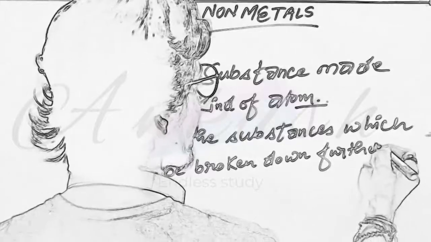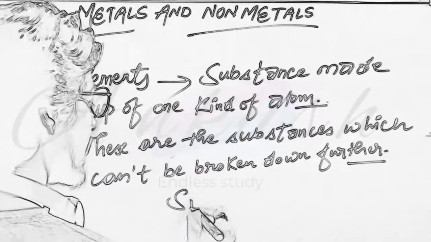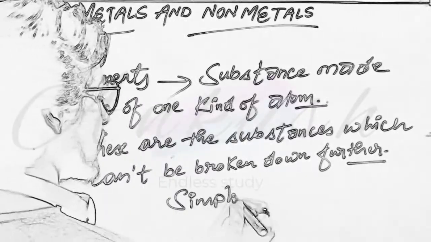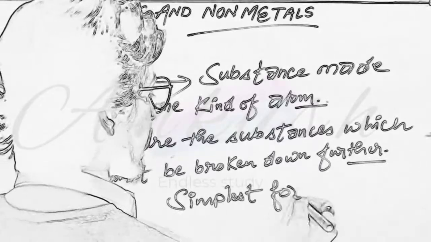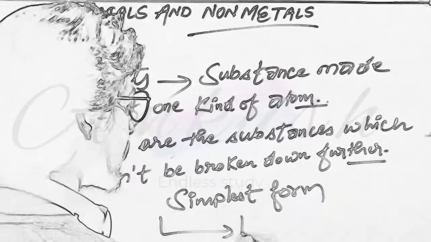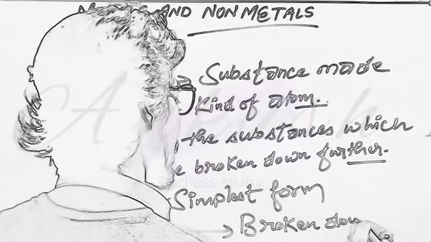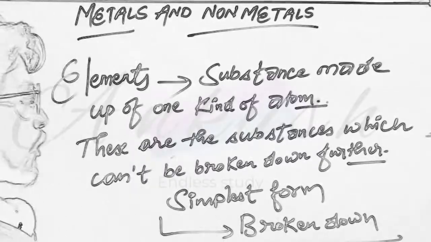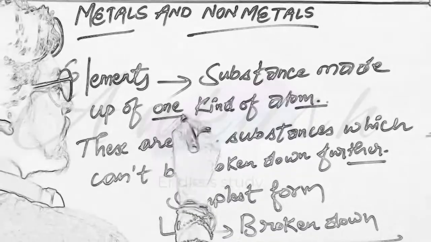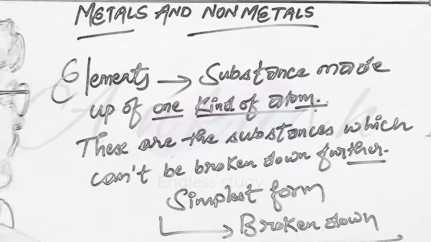Means they are in their simplest form. Elements are found in their simplest form. Therefore, they can't be broken down further. And as I told you, why can't they be broken down further? Because they are made up of one kind of atoms.